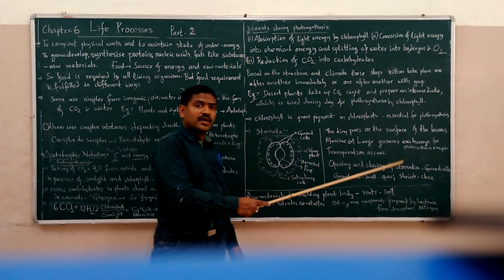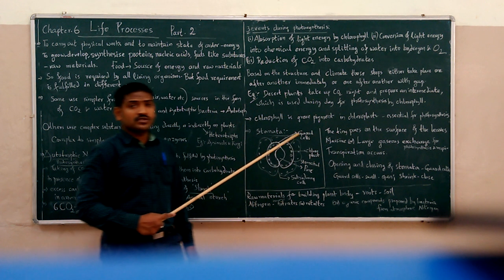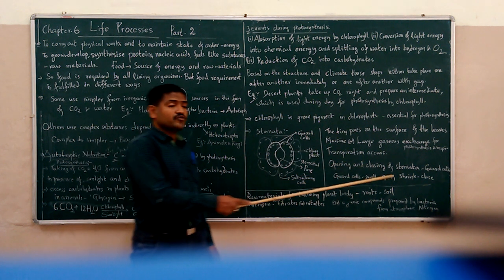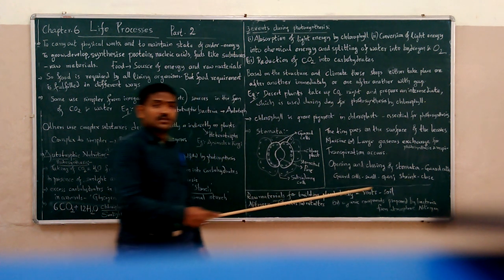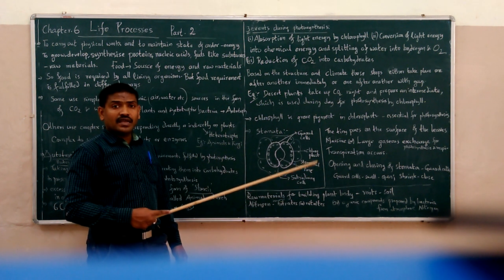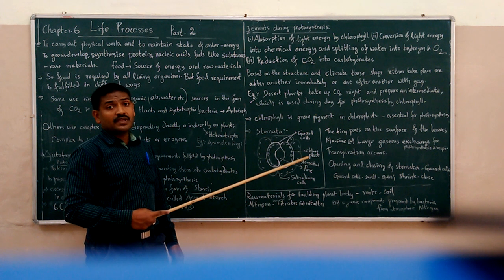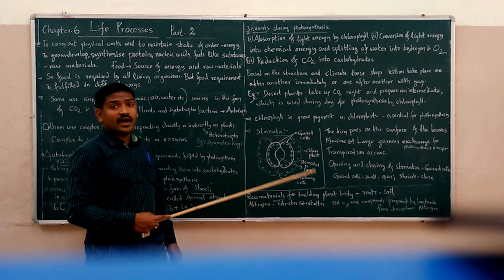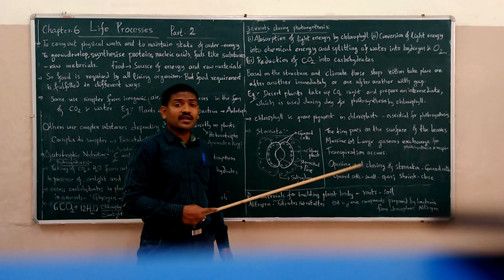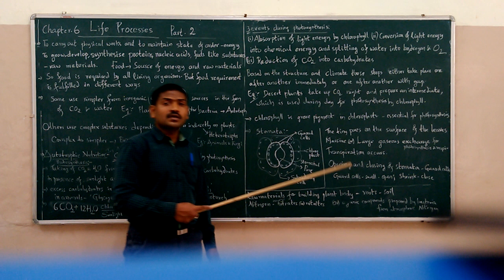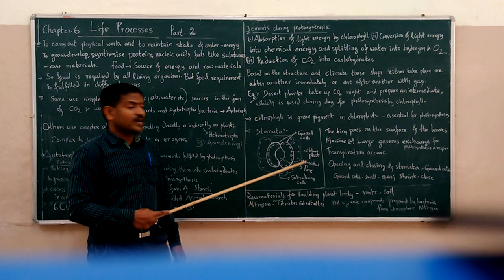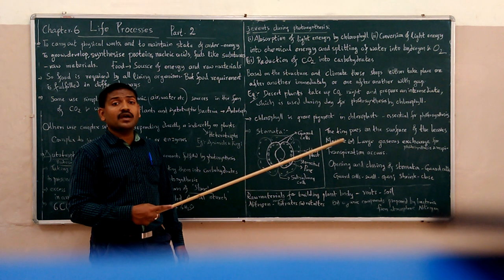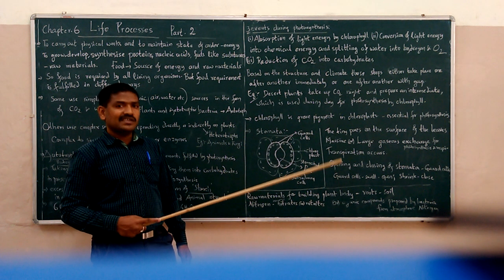Opening and closing of stomata is very essential for photosynthesis to occur and for transpiration to take place. Opening and closing of stomata is a function of guard cells. When guard cells gain water, they are swollen and the stomatal pore gets opened. When the guard cells lose water, they shrink and the stomatal pore gets closed. Thus, when the stomatal pore is opened, gas exchange can occur very easily.